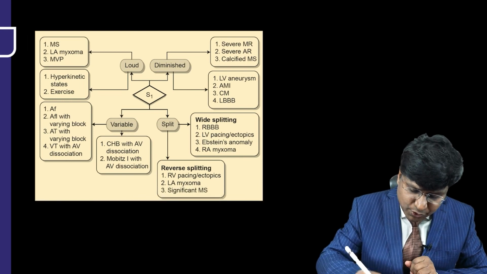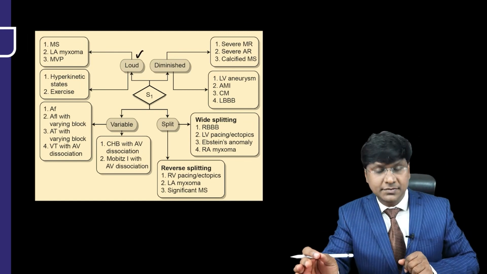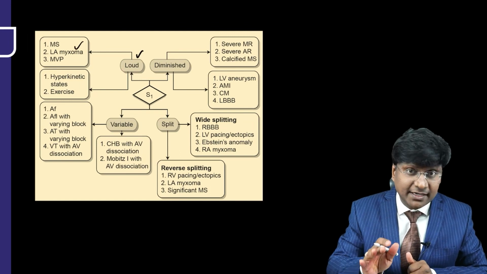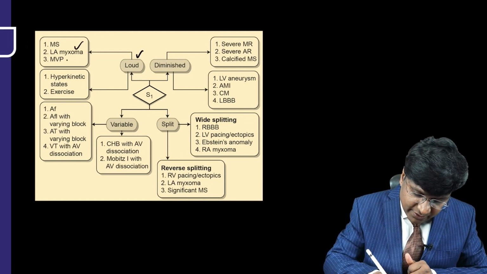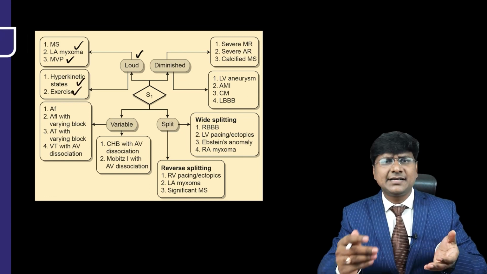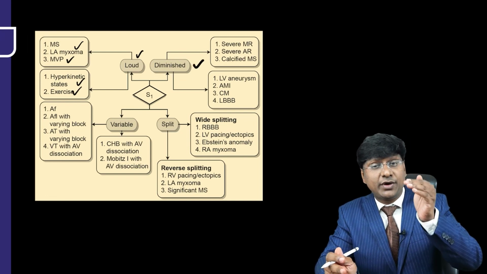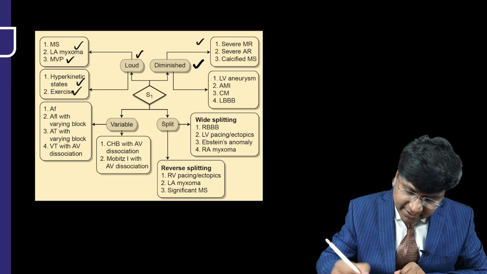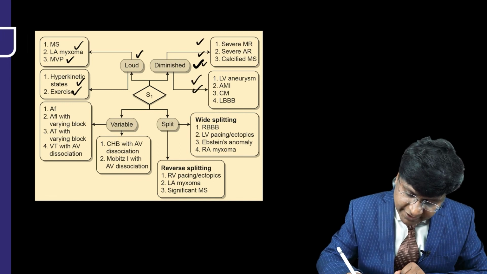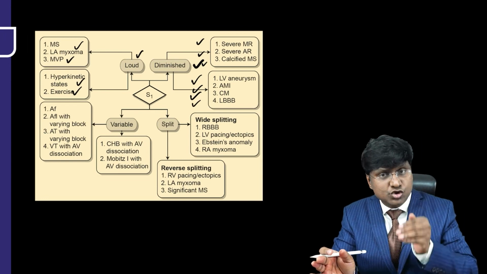You see this image here. These are the conditions where you will have loud S1: mitral stenosis, mild to moderate mitral stenosis, mitral valve prolapse, hyperkinetic states, and as well as exercise. And other conditions like short PR interval. Then you have conditions where you have soft S1, that is in severe MR, severe AR, then calcified MS, LV aneurysm, acute myocardial infarction, cardiomyopathies, and then left bundle branch block. So these are the conditions where you have soft S1.